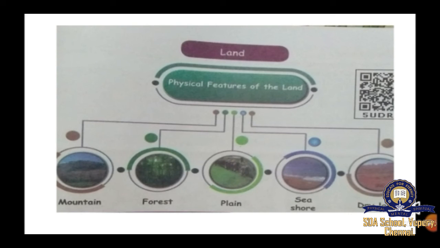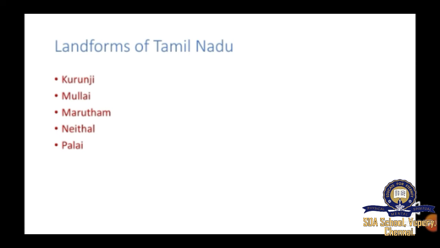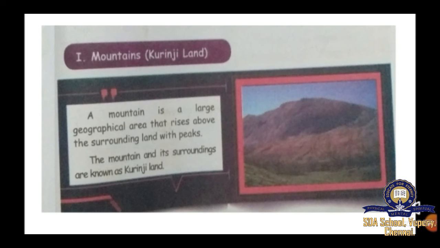So the physical features, what are the physical features? Mountain, forest, plain, seashore, dry land. Earth consists of mountains, forest, plain, seashore and dry lands. Okay. Next, the landforms. What are the different landforms? Kurunji, Mullai, Marudam, Neidal, Palai. Okay. And the first, the mountains part, is known as what land? Kurunji land. Okay, a mountain is a large geographical area that rises above the surrounding land with peaks.